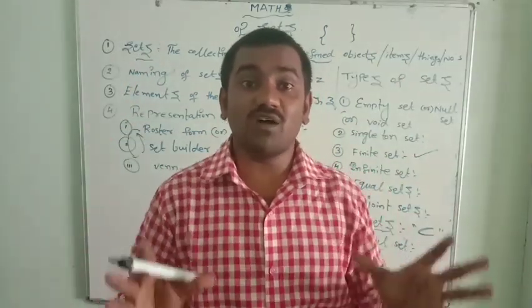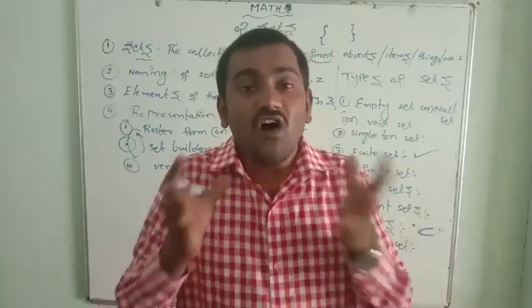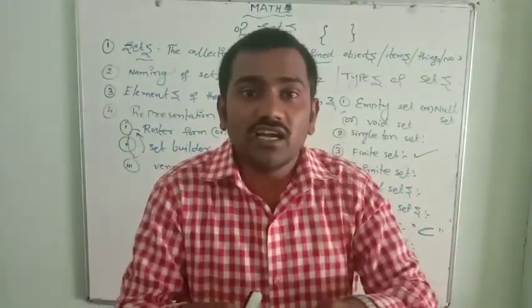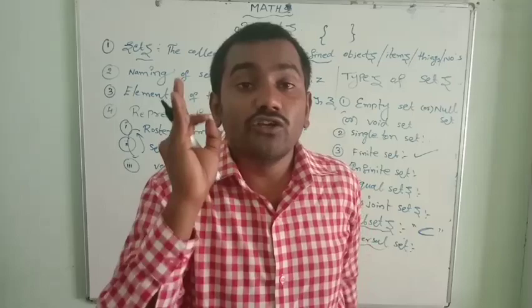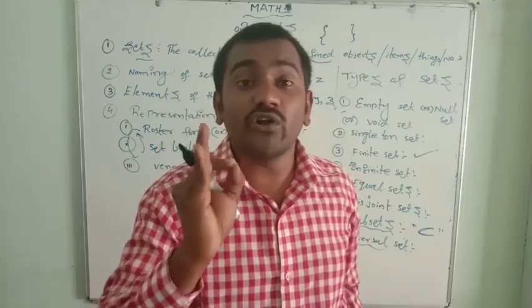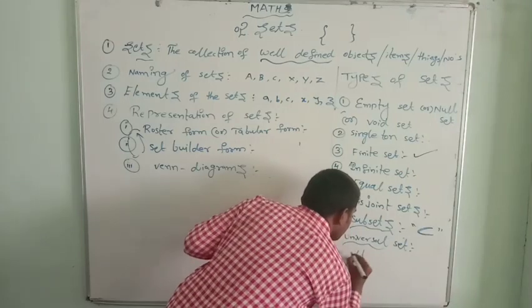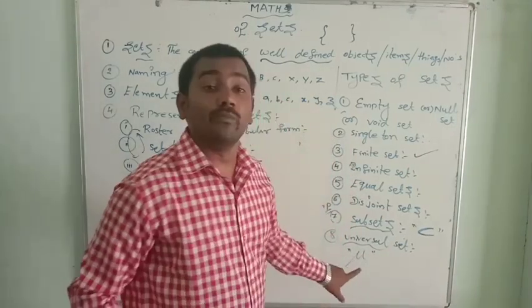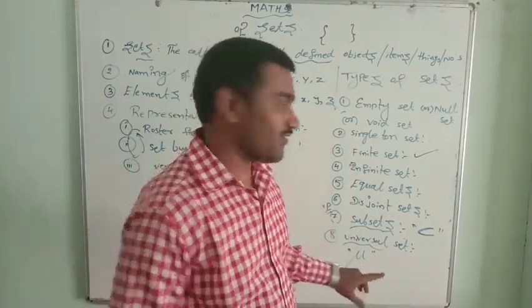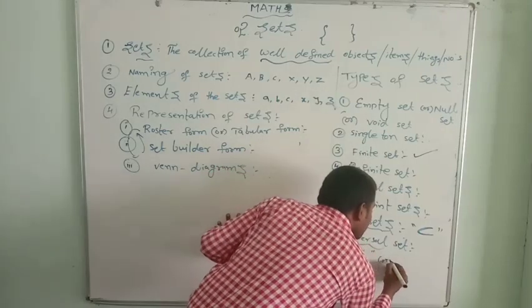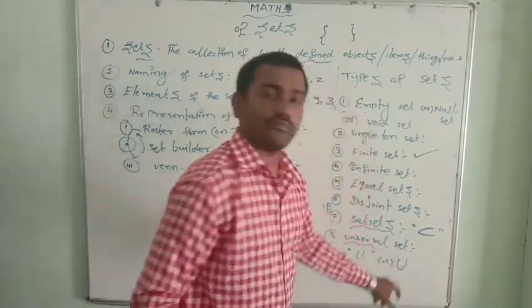I hope you understand the meaning of universal set. If all the sets are considered into one set, it is known as a universal set. The universal set is denoted by mu, not meow. You can also write U.